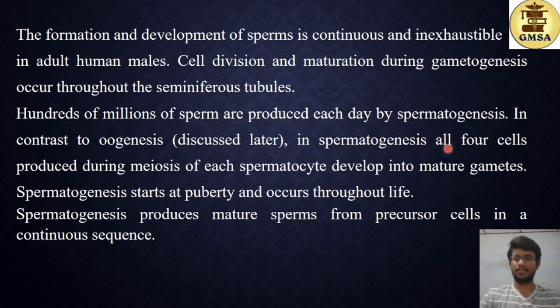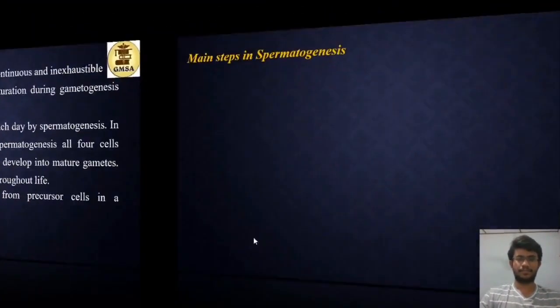In spermatogenesis, all 4 cells produced during meiosis of each spermatocyte develop into mature gametes. Regarding this cell division process, we'll be talking soon. Spermatogenesis starts at puberty and occurs throughout life. Development is continuous and inexhaustible in adult human males. Spermatogenesis produces mature sperms from precursor cells in a continuous sequence. So you'll be studying about this general sequence next.